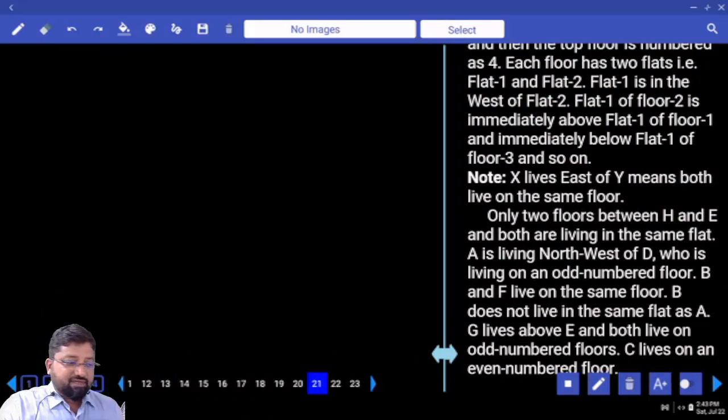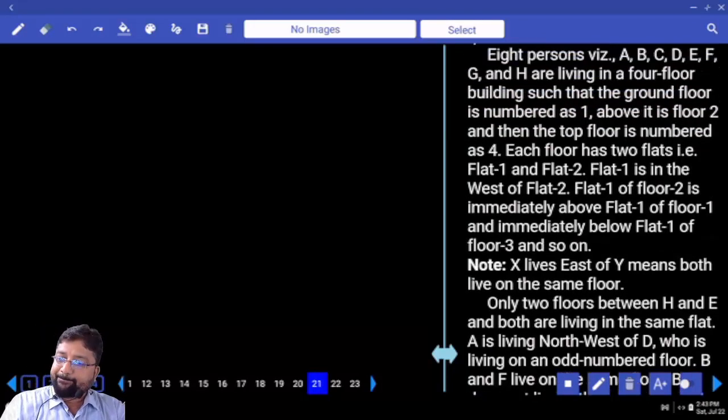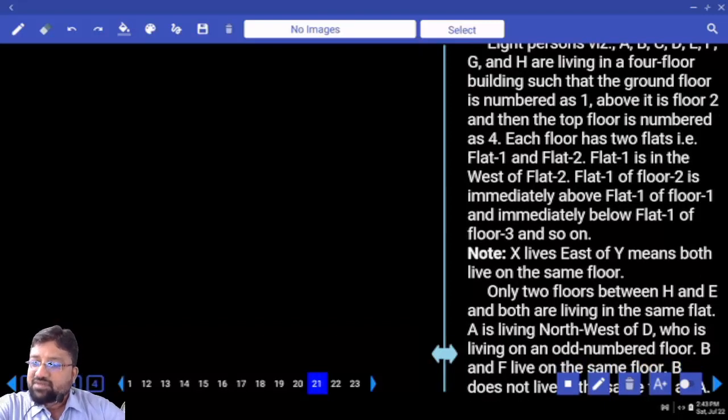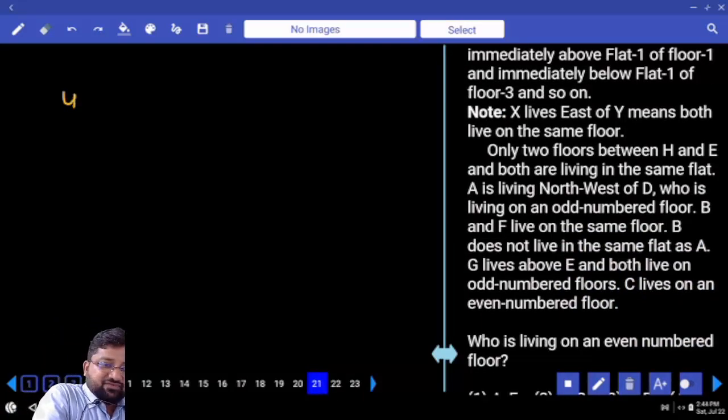Read it. How many floors? 4 floors. And how many flats? 2 flats. Each floor has 2 flats. Flat 1, flat 2. Is flat 1 to the west of flat 2? Yes, each floor has 2 flats, flat 1 is in the west of flat 2. Happy. So, regular question. We have been solving this for many days. 4, 3, 2, 1.